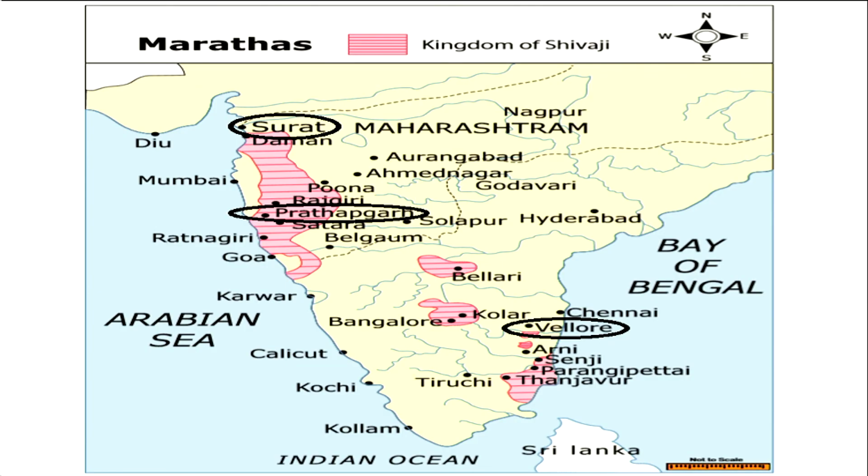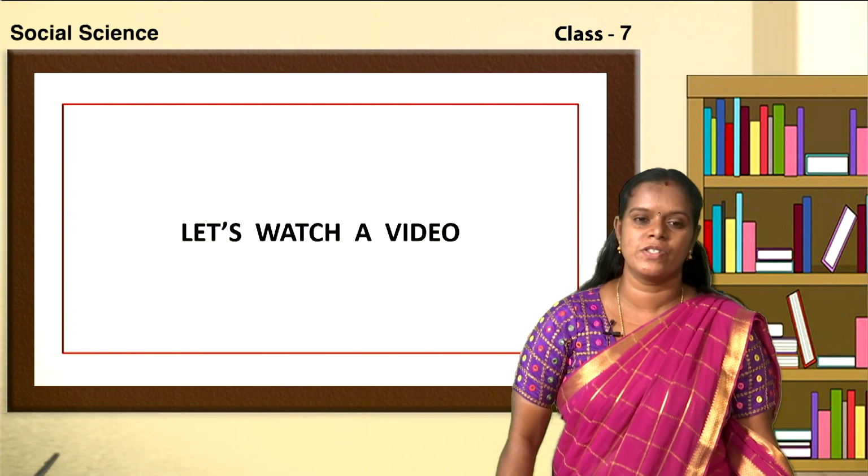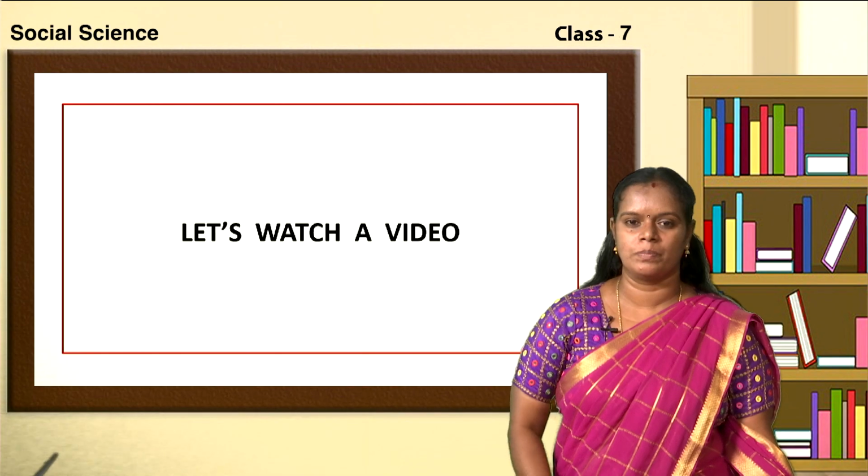Now look at this map, children. This is the map showing the kingdom of Shivaji. Pink marked area is of the kingdom of Shivaji. I have circled three places which we have come across in the lesson. The first one is Surat, the second one is Pratapgarh and the third one is Vellore. As a recapitulation, let us watch a video.